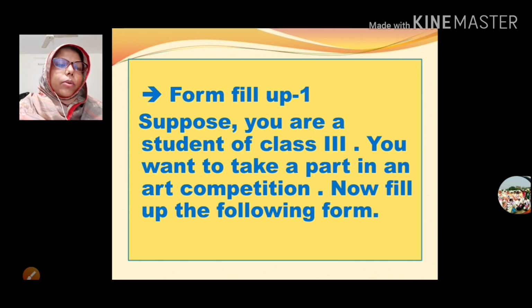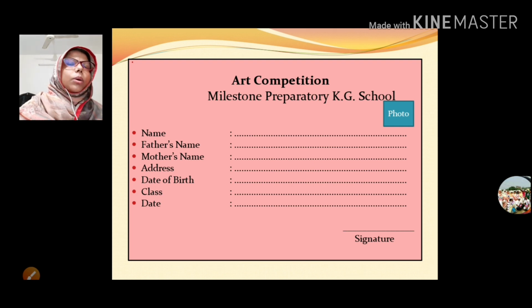So look at the next slide. Let's see the form, how it looks. First there should be the caption.